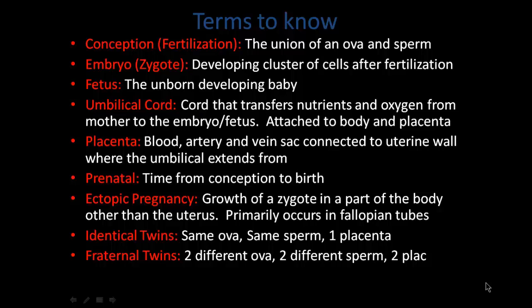Fraternal twins come from two different ova, two different sperm, and they'll form two placentas. With fraternal twins, the female has released more gonadotropin releasing hormone. Therefore, when she ovulates, two different ova will be released. Since the two different ova are fertilized by two different sperm, in fraternal twins they can be of different sexes. They don't have to be boy-boy, it can be boy-girl.